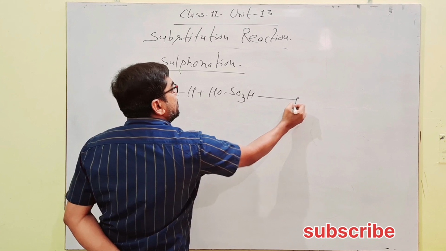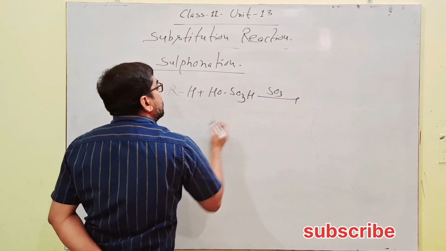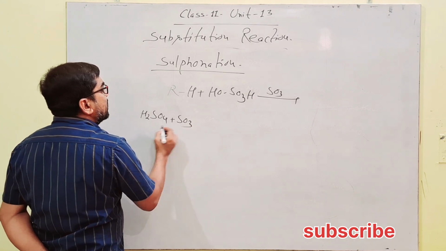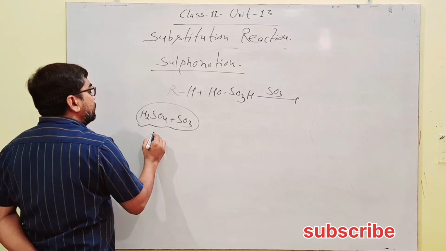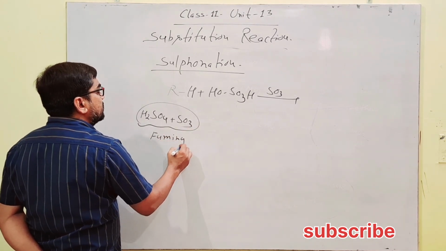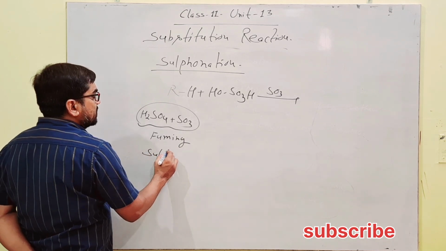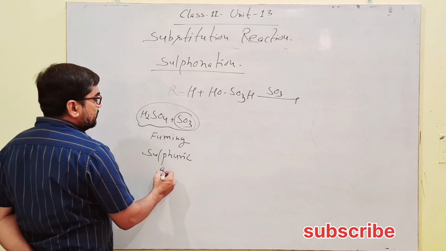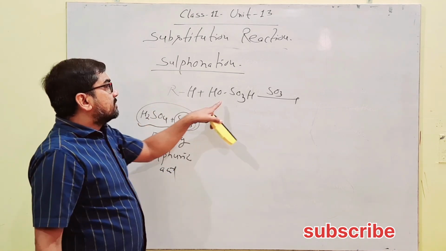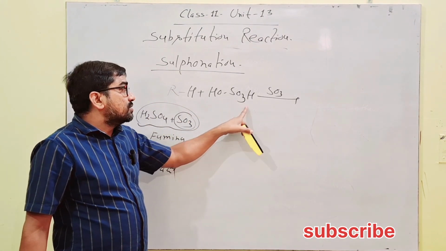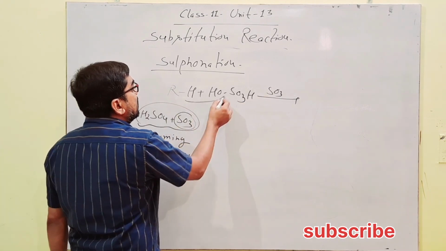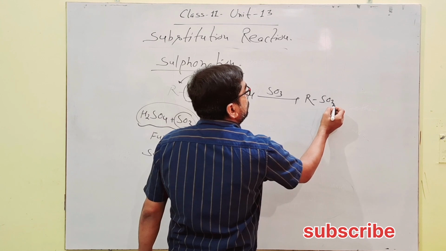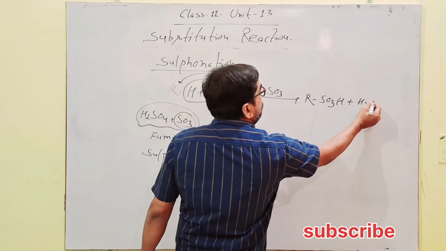H2SO4 can be written in this way: a mixture of H2SO4 plus SO3, sulfur trioxide, is called fuming sulfuric acid, because here fumes of sulfur trioxide are obtained. So when alkane reacts with fuming sulfuric acid, H2SO4 with SO3, there is elimination of H2O and SO3H gets attached, giving SO3H plus H2O.